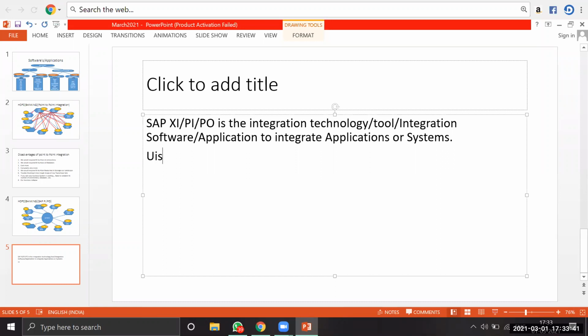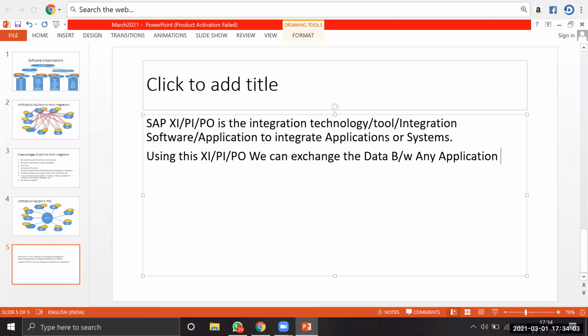Using this PI/PO, we can exchange the data between any application to any application here.